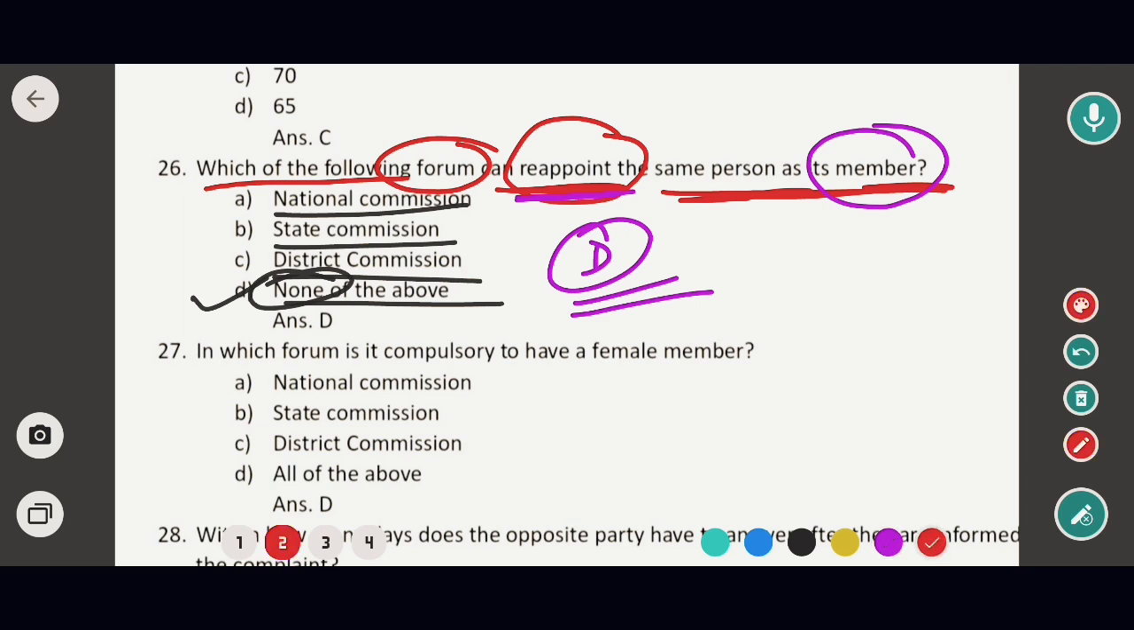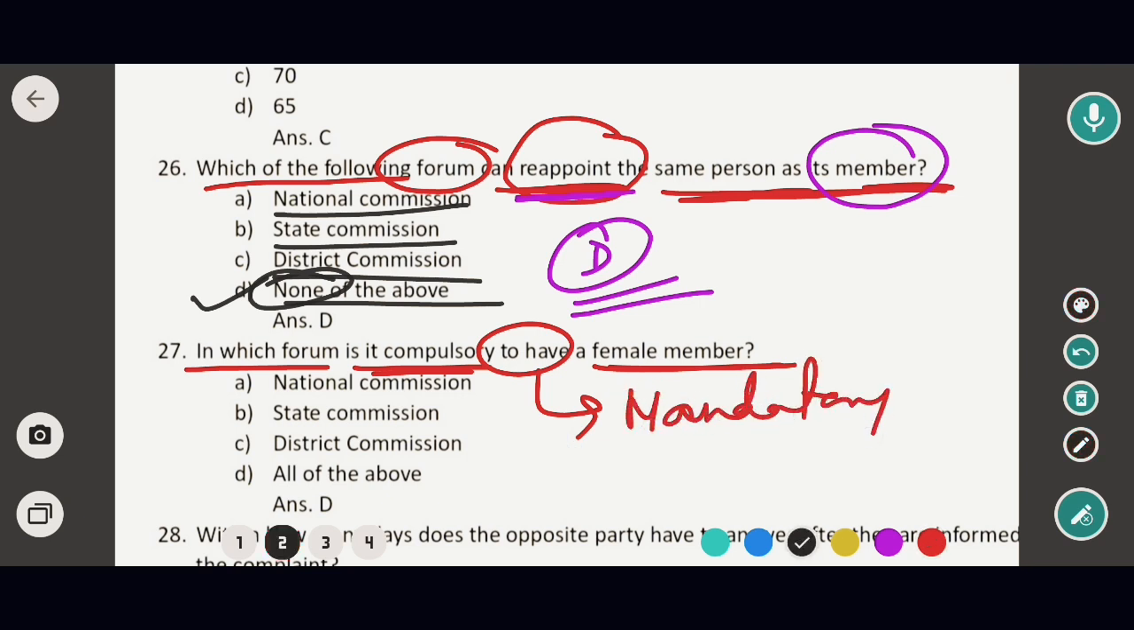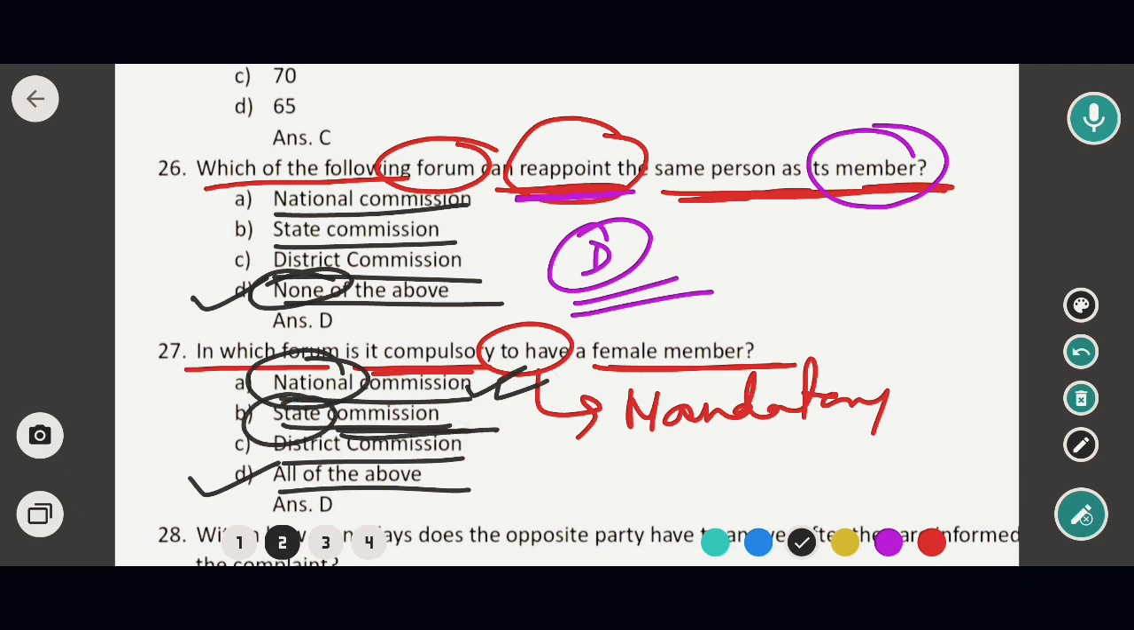Okay, so now to the next question. In which forum is it compulsory to have a female member? In which commission is the presence of a female member mandatory? So let's find out. Options are option A national commission, option B state commission, option C district commission, and option D all of the above. So the correct option would be option D. It is mandatory to have a female member in the National Commission, in the State Commission, as well as in the District Commission. So the correct option would be option D.